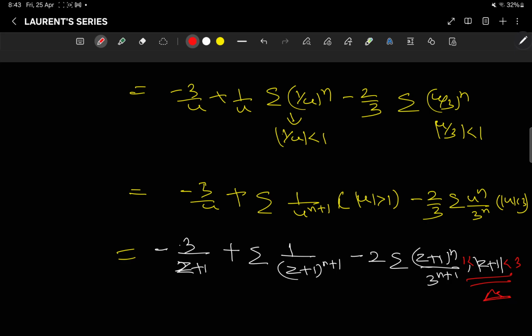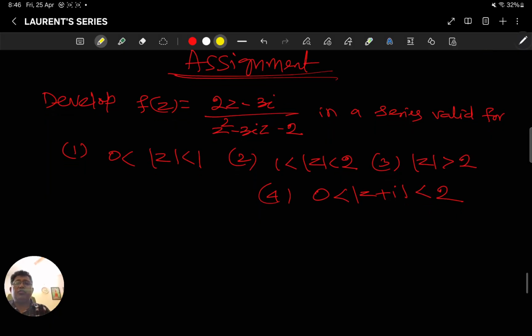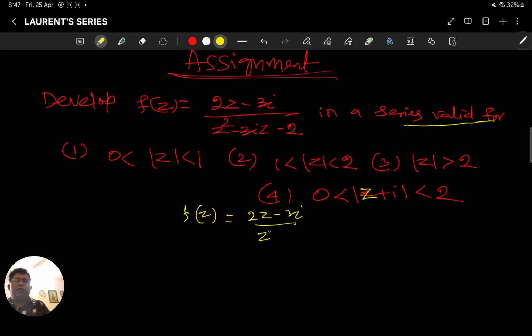Coming to one more last example. Now to conclude, we have one important assignment problem. So here f(z) is equal to (2z minus 3i) by (z square minus 3iz minus 2). We have to develop it in the region valid in the following region. You see here, first we simplify. Here what is your f(z)? f(z) is equal to (2z minus 3i) by (z square minus 3iz minus 2).